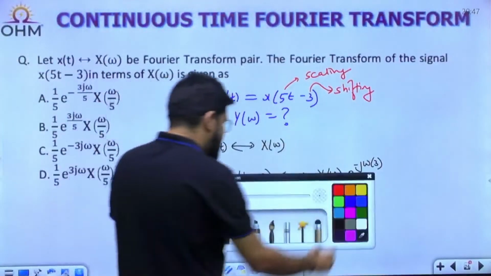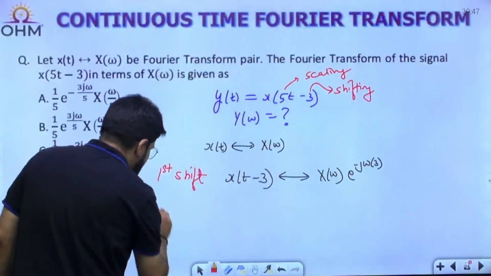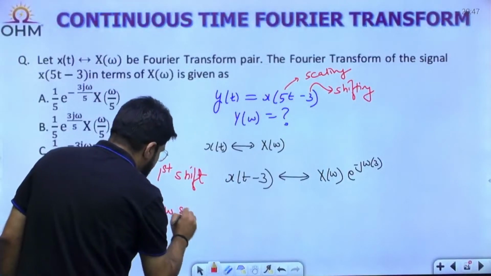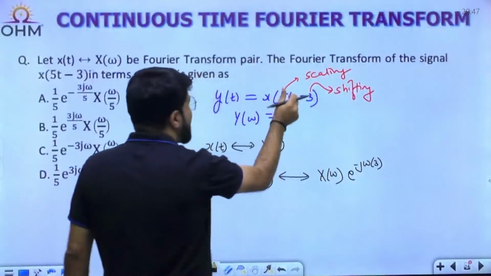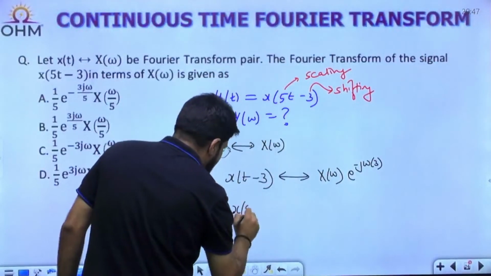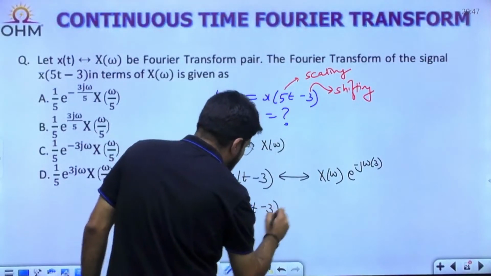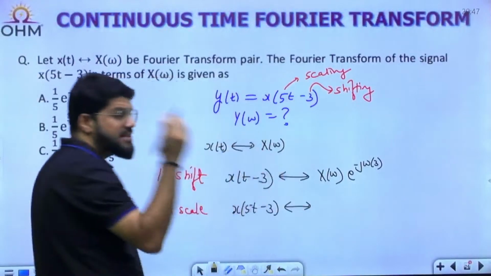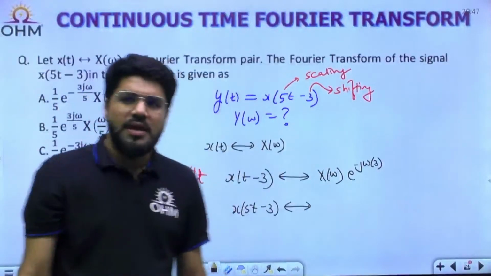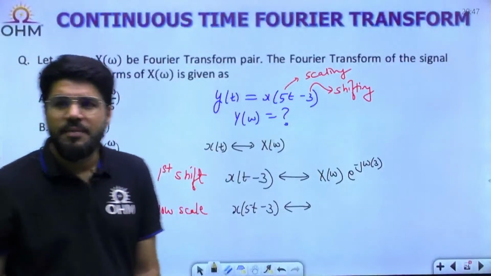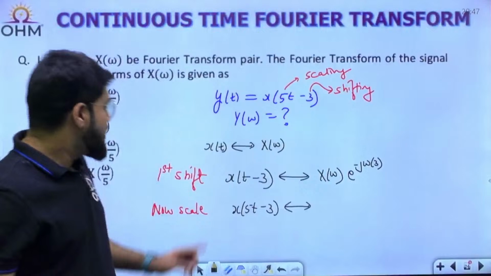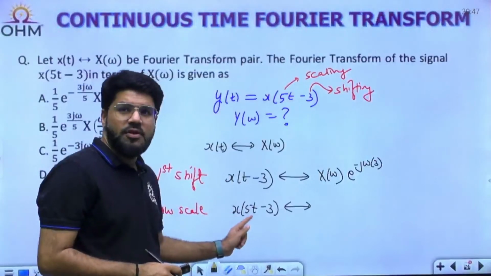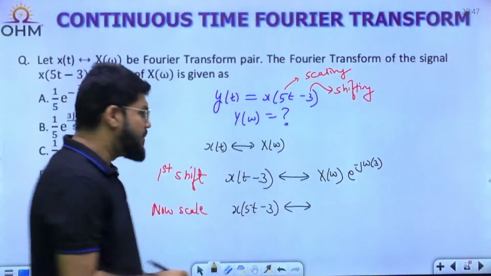Prasad also says answer A. Now scale. First shift, then scale. Scale means t will become at. Here a is 5, so t will become 5t. And what is the x(at) scaling property? Adam says A. If there is scaling x(at), the Fourier transform is 1 upon mod a X(omega by a).